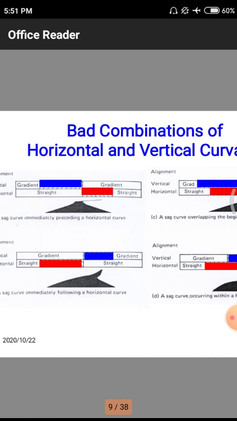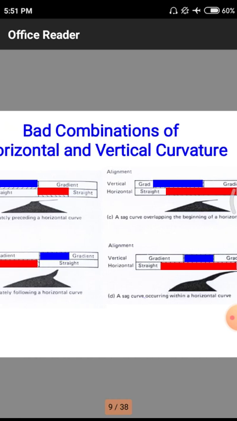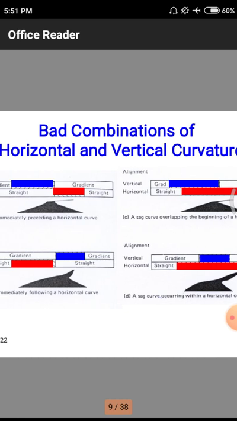But in the case of B and D, we are having a different road with respect to horizontal and vertical. Up to some point we have a small quantity of straight road. After that we have horizontal and vertical curves in small quantities.